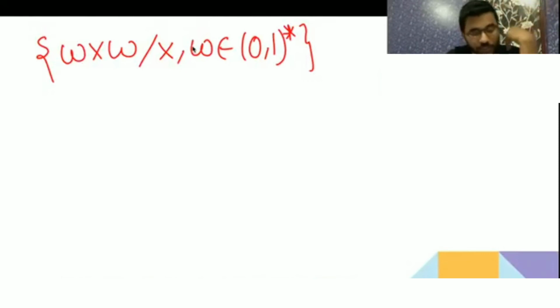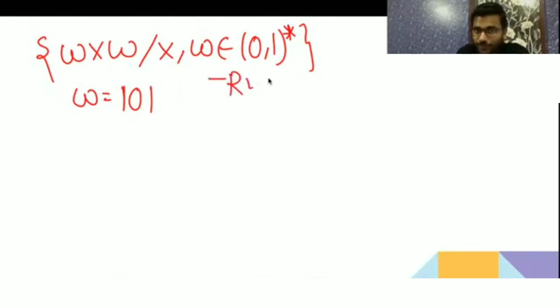First W will come, then X will come, then again W will come. And now the first time I kept a star here. It is having 0, 0 1, any combination including epsilon. In the previous one it was having plus. What I will do, you construct any string by assuming W as anything. You give me anything, W as 101. So it is regular. Regular is correct. Those who have given regular, it is correct.